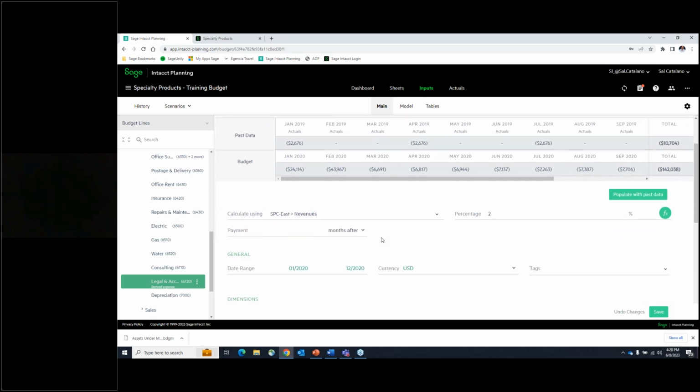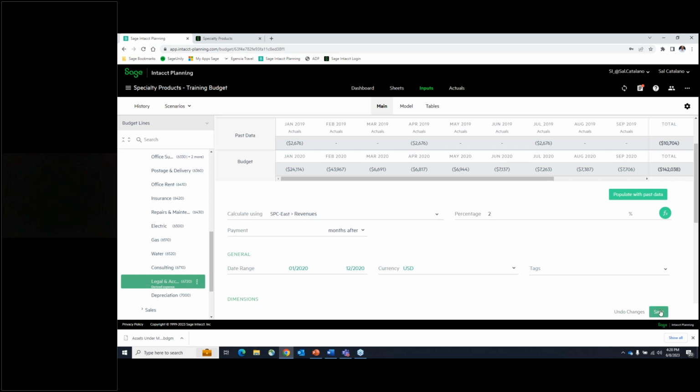Okay, so again, it's one of those things where I feel a day in the life of the budgeting person who has to worry about all these things. When you set them up in advance, they're there for you, and they're calculating, and you're always sure that your budget is going to be calculated correctly, and you're including all the stuff that you are supposed to include. So the risk of errors from an Excel standpoint are gone, and it also reduces some of that risk that you forget certain items because they're based on other things, like consulting expense or legal expense. So again, it really makes your life a lot easier.